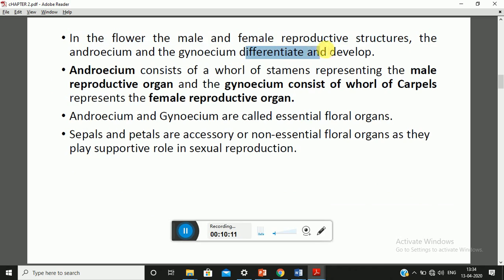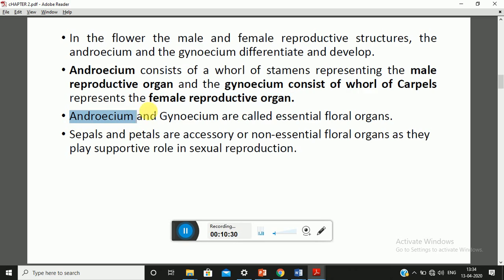So in the flower, the male and female reproductive structures, that is androecium and gynoecium, will differentiate and develop. Androecium consists of a whorl of stamens. It is the male reproductive organ of the flower. Gynoecium consists of a whorl of carpels, which is the female reproductive organ of the flower.